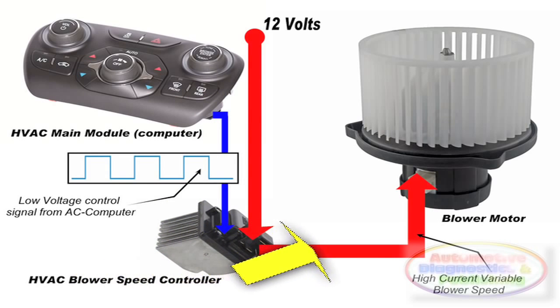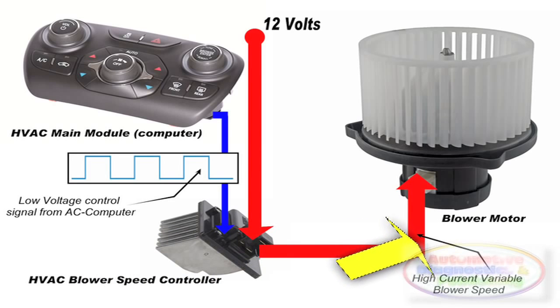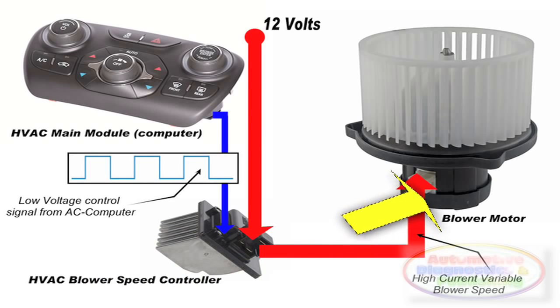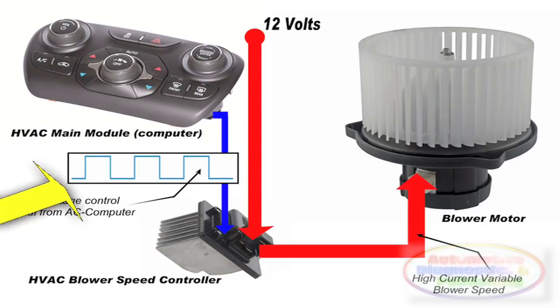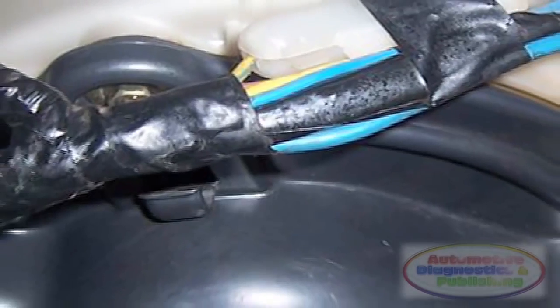The actual control is done by regulating the transistor or power chip base signal, which in turn regulates the high current blower ground feed. Some blower motors may draw as high as 10 amps of current. The blower speed controller is often located in the evaporator case, upstream of the evaporator core.